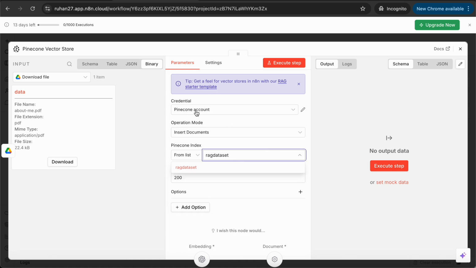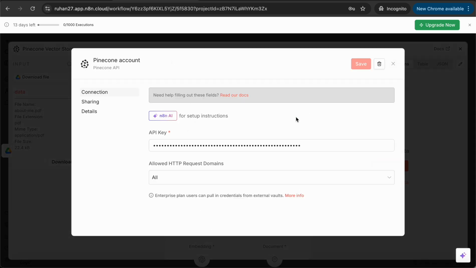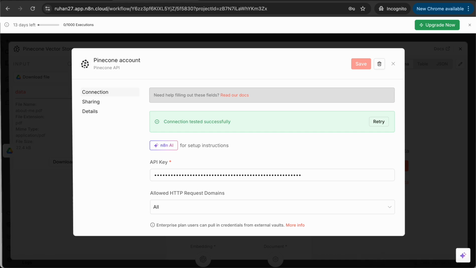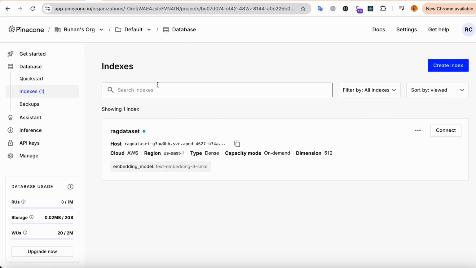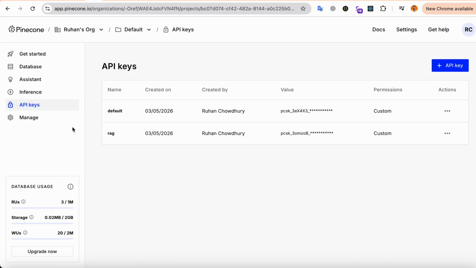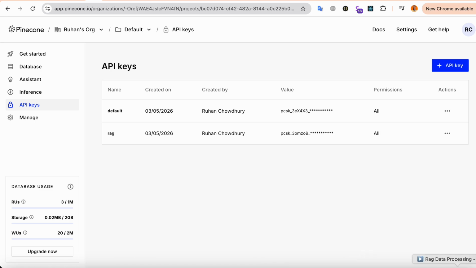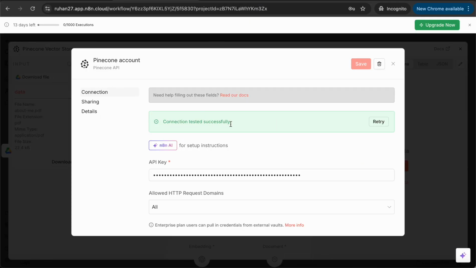So for how you add your Pioneer account over here, you need to get your API key. How do you get that API key? You have to go over here on these systems and create an API key using this. You just create a name for your API key, and it will give you that API key, and you just paste it. If it's successfully connected, you will see that it connected successfully and tested.